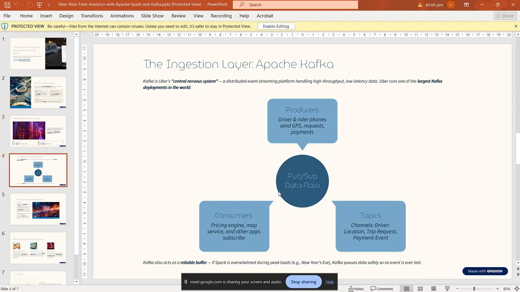The ingestion layer: Apache Kafka. Kafka is Uber's central nervous system, a distributed event streaming platform handling high throughput and low latency. Uber runs one of the largest Kafka deployments in the world. Producers: driver and rider phones send GPS, requests, and payments. So there are three data flows according to it.